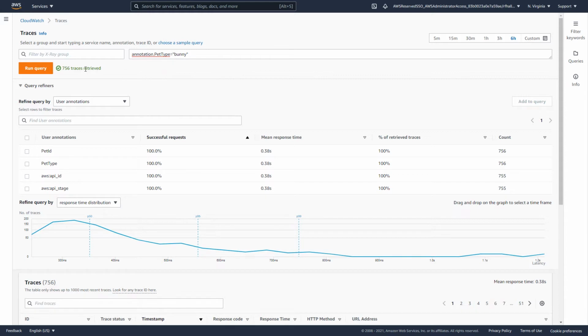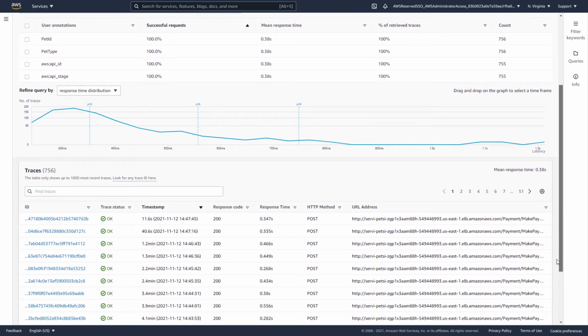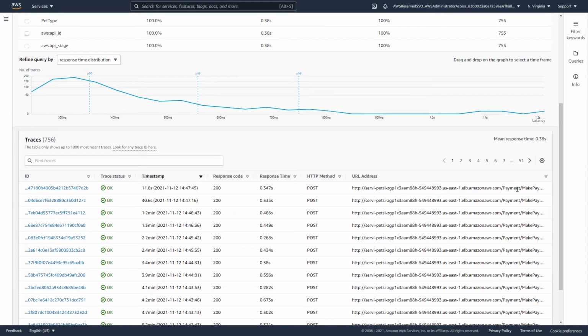Now, here we can see we received 756 traces. We can also take a look at our response time distribution of where our P50 is, where our P95 is, where our P99 is, as well as on the tail end where our higher latency requests are. We can further filter this by looking for specific traces. In this case, I'm going to look for traces that included make payment in the request URI.